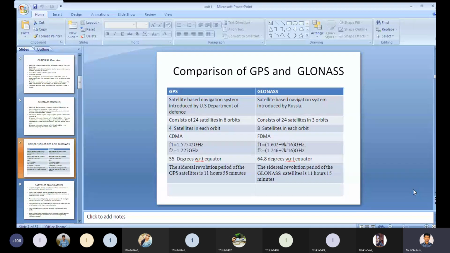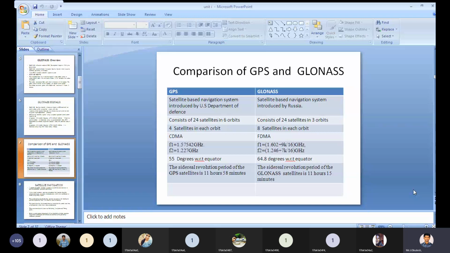Then coming to the third point for GPS: we have 4 satellites in each and every orbit. Here we have 6 orbits, and 6 fours are 24, so each orbit has 4 satellites.